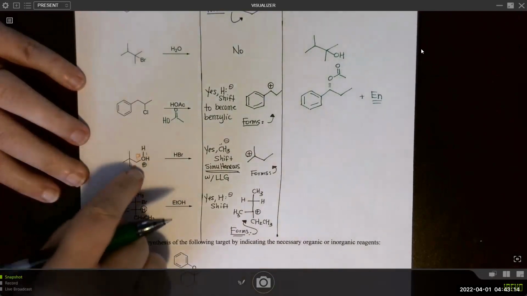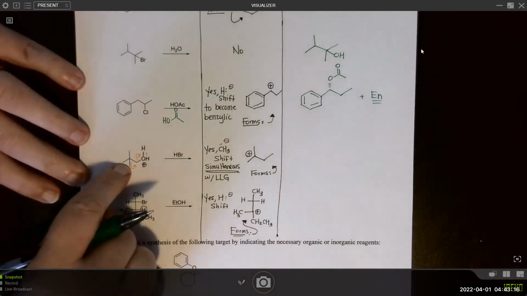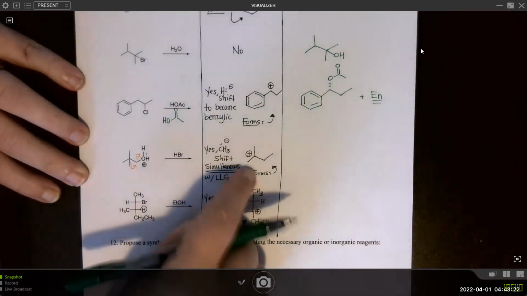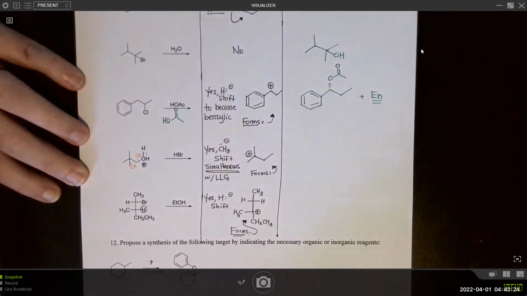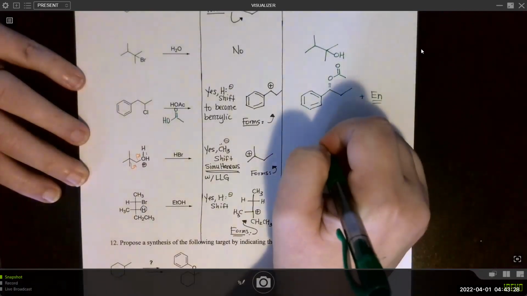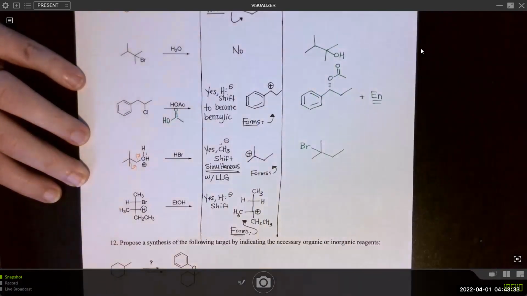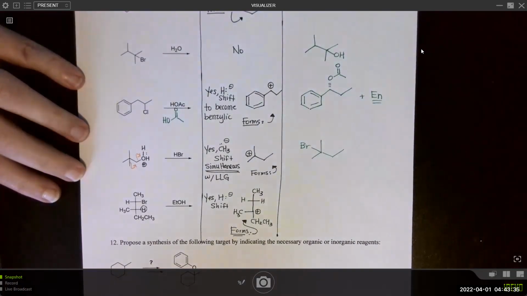So this one did shift because we cannot form a primary carbocation. So we did a simultaneous methide shift to form a tertiary carbocation. And it will get attacked by the nucleophile, which is bromine. You're not forming a chiral center, so no need to indicate any dash or wedge.